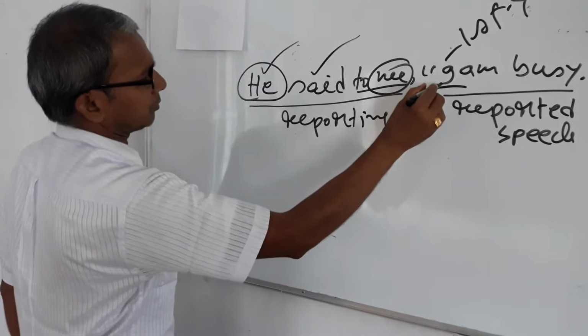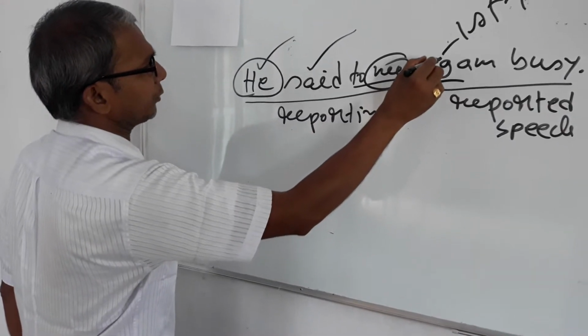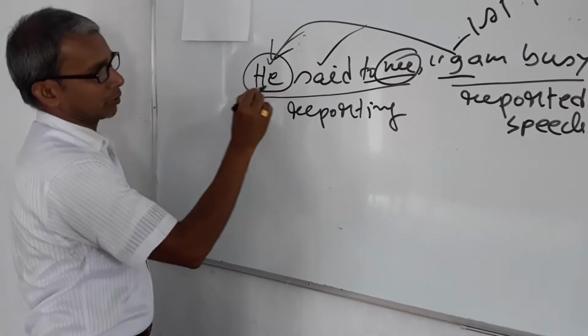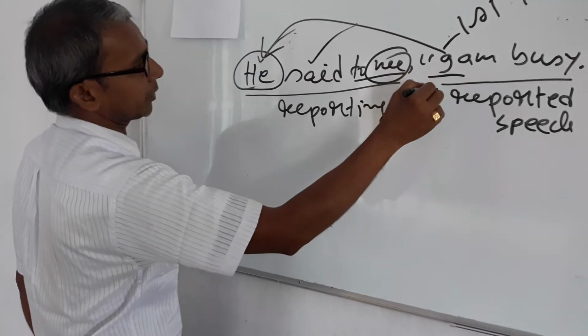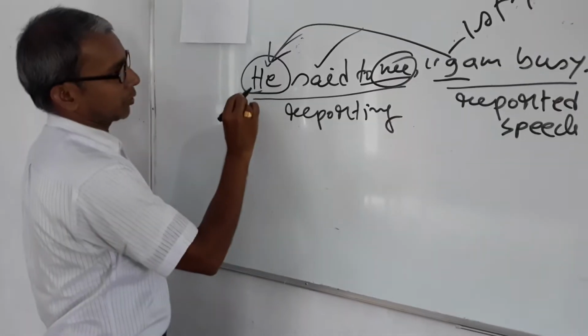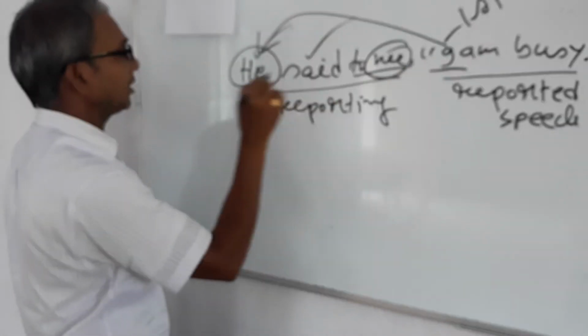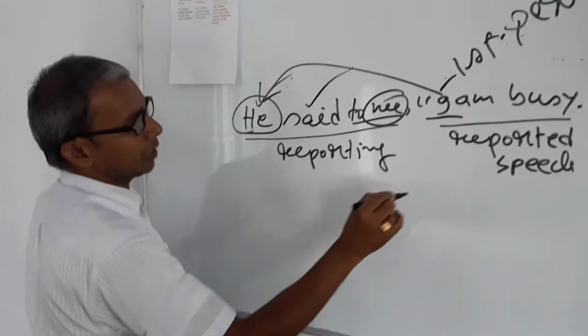Here the first person is I. If the reporting verb is third person, the first person will be turned into third person. If it is second person, the first person will be turned into second person, and if it is first person, it will remain unchanged.